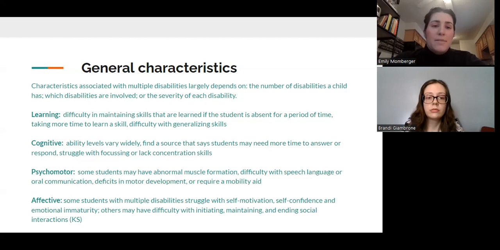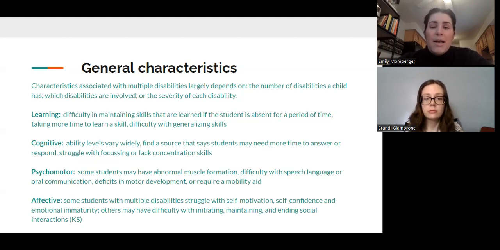Similarly to students requiring speech language assistance, students with multiple disabilities may also need more time to process their thoughts and respond to questions. Students may have trouble focusing or have a lack of concentration skills, but this doesn't mean that they don't or can't have a desire to learn.